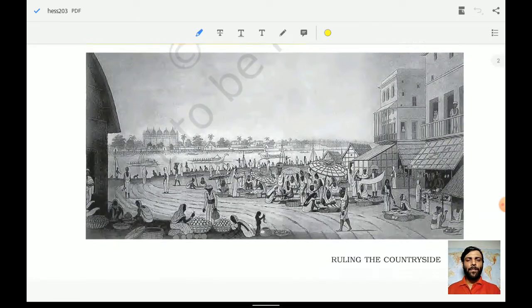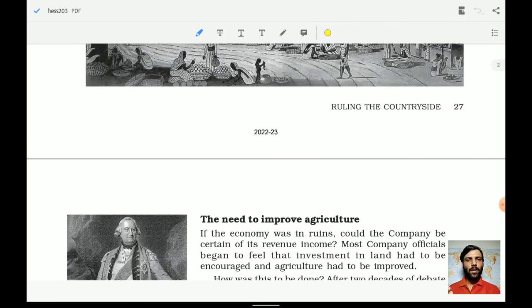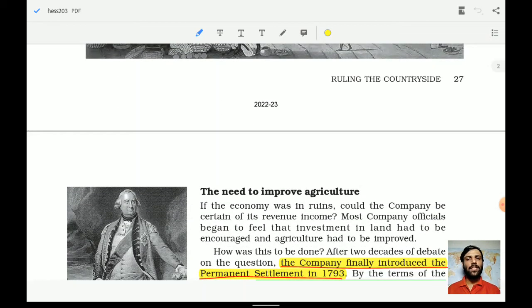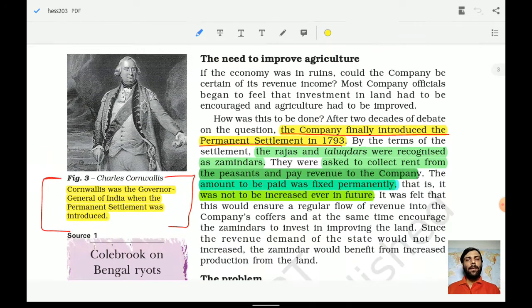So remember this. Now an image has been shown of how the haats used to be conducted, and the people used to bring different things and exchange all those things. Now it is talking about the need to improve agriculture. Why was there a need to improve agriculture? Understand, because we have already seen that in that time agriculture was an important source of providing money to kings or the nawabs.